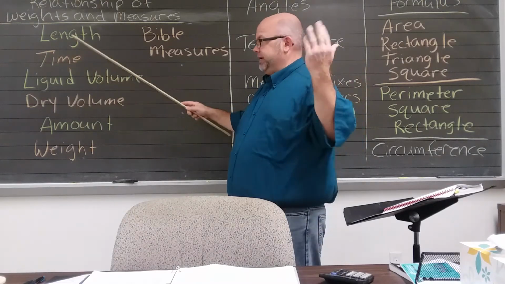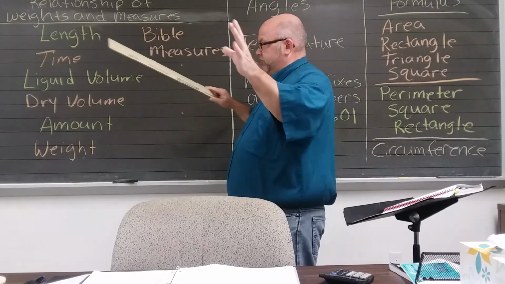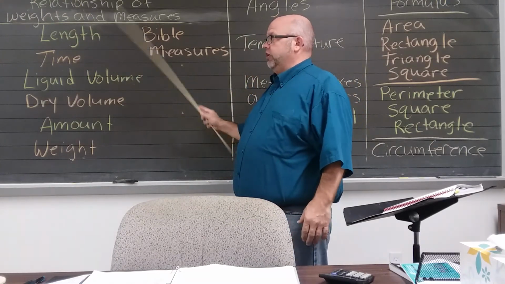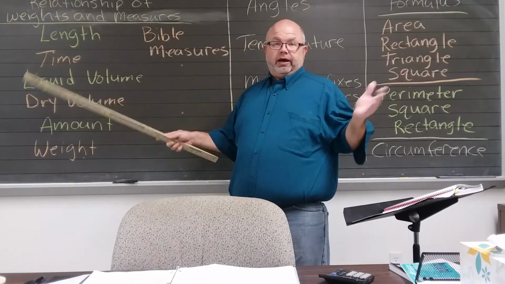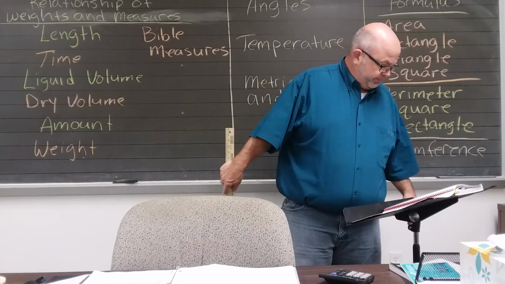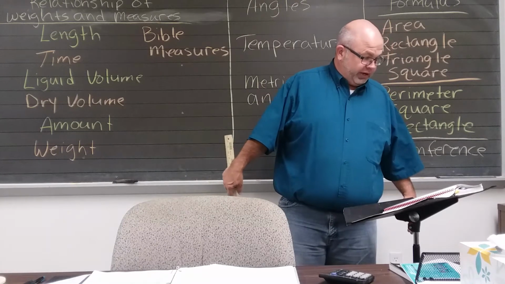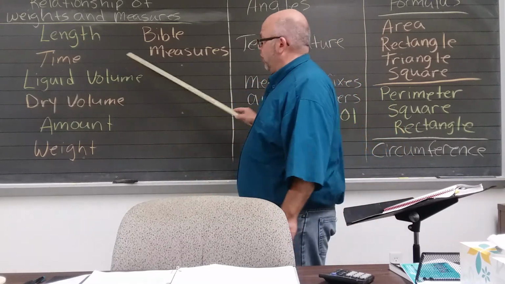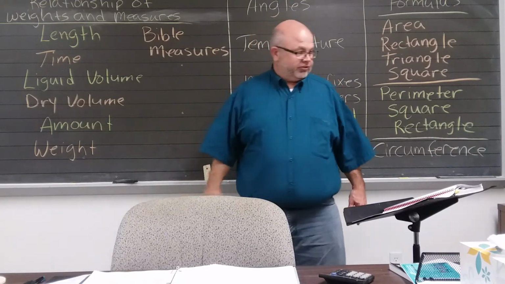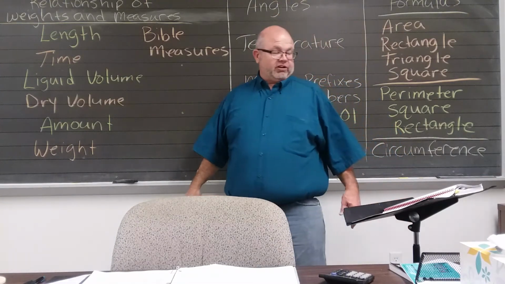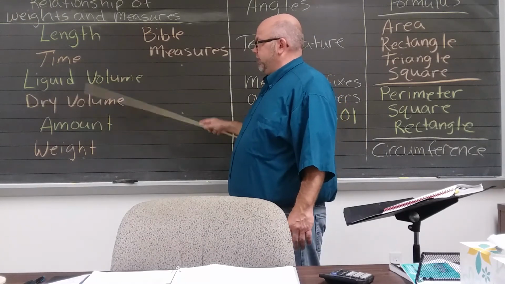Time has to do with 60 seconds in an hour, 24 hours in a day, 5 days in a week, how many days in a year, how many days in a leap year, all of those relationships, okay? Liquid volume has to do with gallons, pints, quarts, cups, teaspoons, tablespoons, fluid ounces, just all the relationship of that. Dry volume has to do with bushels and pecks, pecks and quarts. So have all those things memorized.